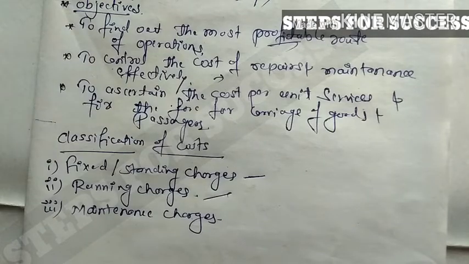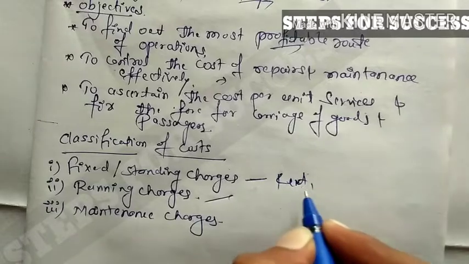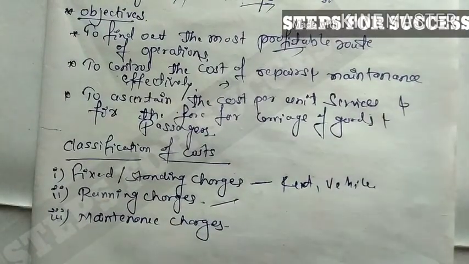They are fixed charges like rent, vehicle tax, salary of operating managers, supervisors, insurance, lighting, establishment charges. The insurance must be paid every year, and vehicle tax and rent must be paid. These are fixed; they do not depend on running the vehicle.